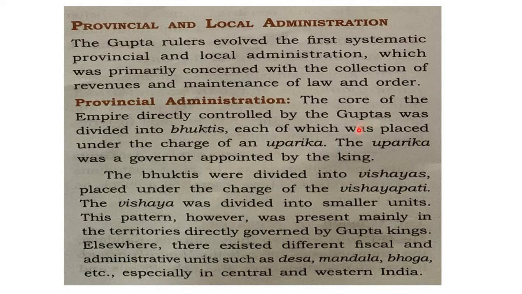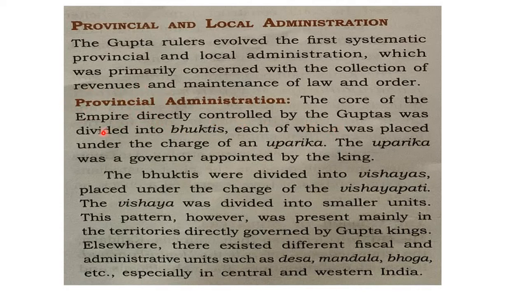For example, Samudragupta conquered the southern part and Deccan parts of India, but he never directly annexed them. He allowed the kings to rule themselves, right? So that is indirect control. Here we are talking about provinces, that means places which are under the king's control directly.